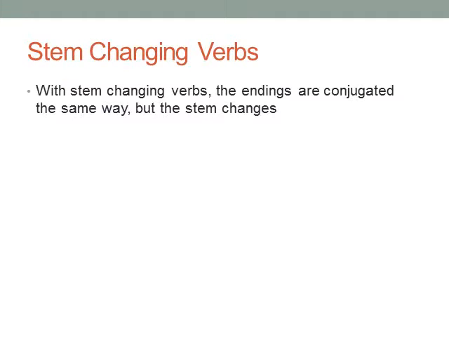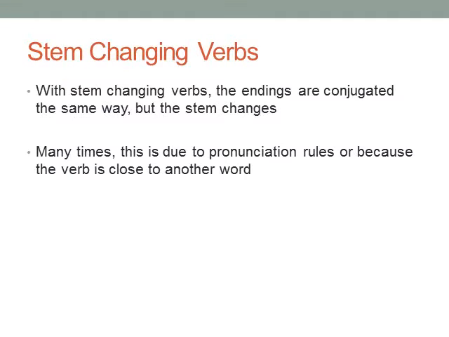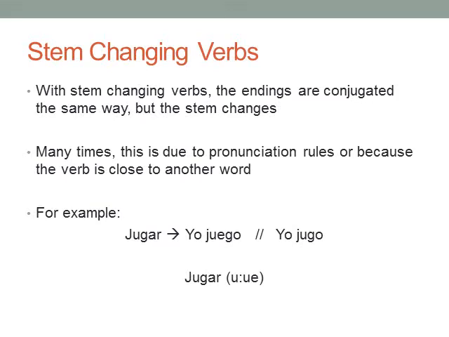Now, many times this change occurs due to pronunciation rules or because the verb is close to another word. For example, jugar, to play, is yo juego. It's not yo jugo, because jugo means juice. In your textbook, you'll see, or in some dictionaries, you'll also see jugar, and then perhaps in brackets, ue. When you see that in brackets, it means it does change the stem.